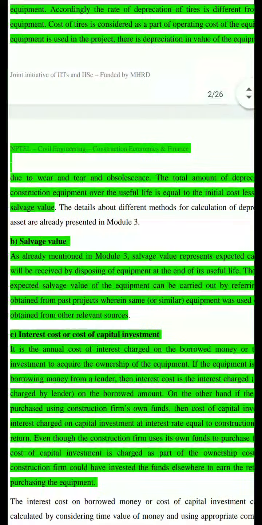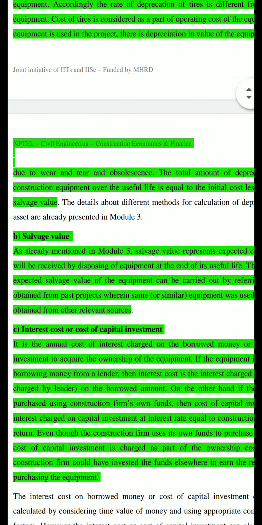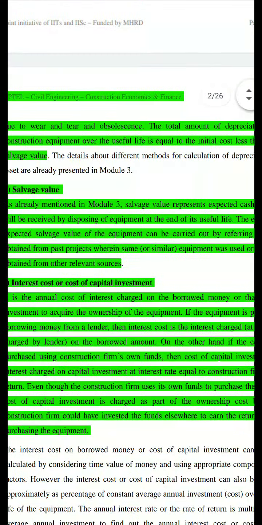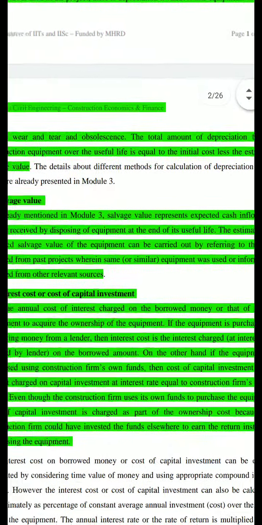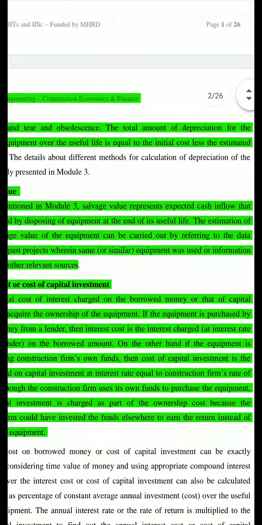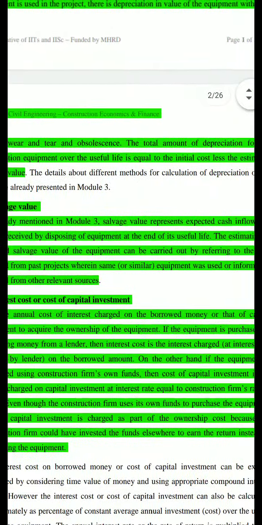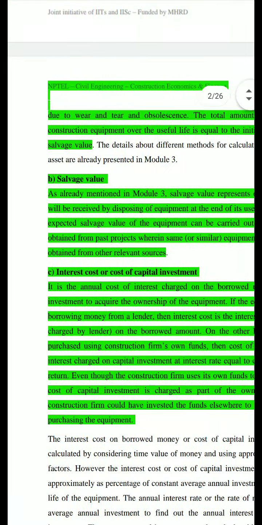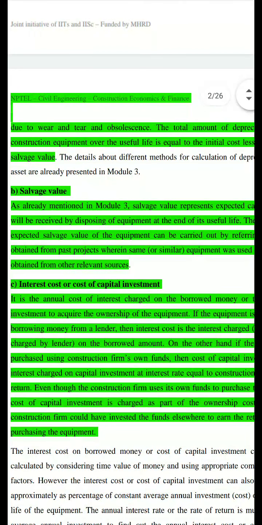The estimation of expected salvage value of the equipment can be carried out by referring to the data obtained from past projects wherein the same equipment was used, or information obtained from other relevant sources. But we don't know in the beginning itself how much salvage value we'll get when we dispose of it. So initially we will make a rough estimate.